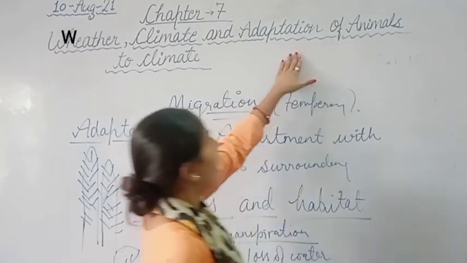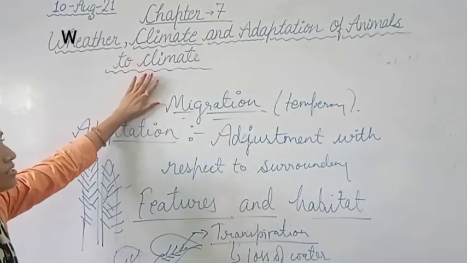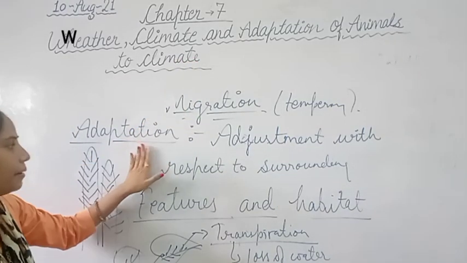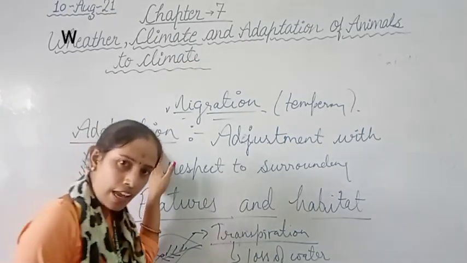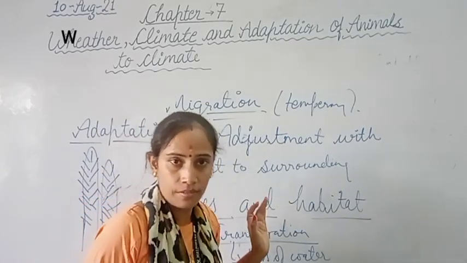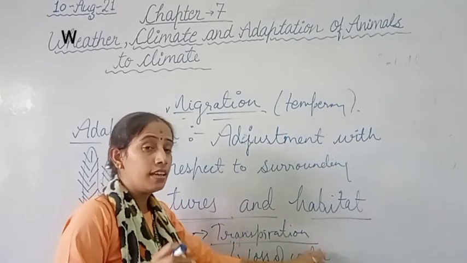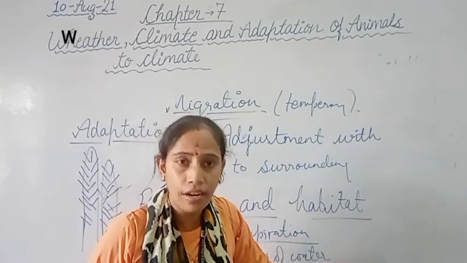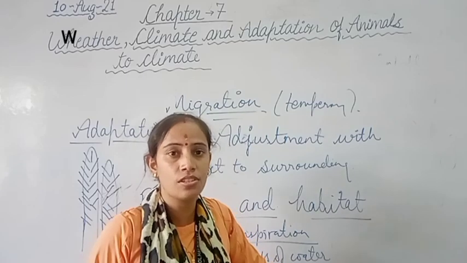So how do animals adjust to their climate? The first thing is adaptation. Adaptation helps animals adjust to severe conditions. Where it is too hot, animals survive there because they have special features.